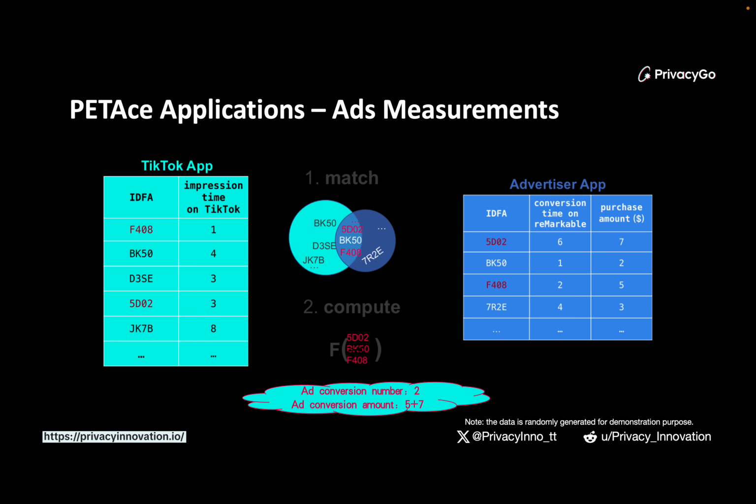So what we can do is first use the private set intersection protocol, or PSI, to merge these two tables and find the intersection. Then for each record in the intersection, we can use general purpose two-party computation protocols to decide whether the conversion time is larger than the impression time. If that's the case, we will add this value to the final result.